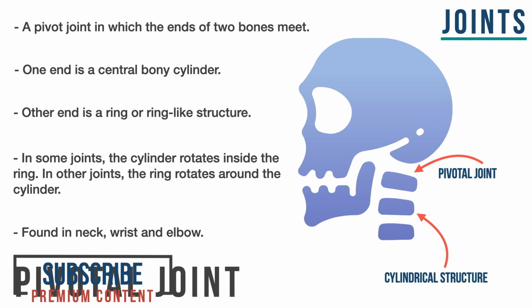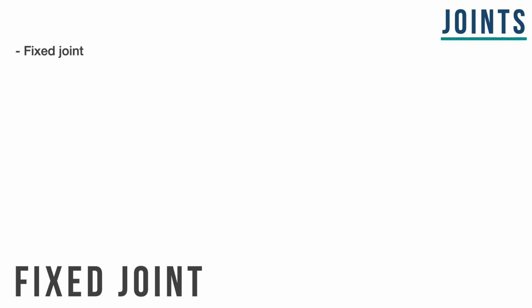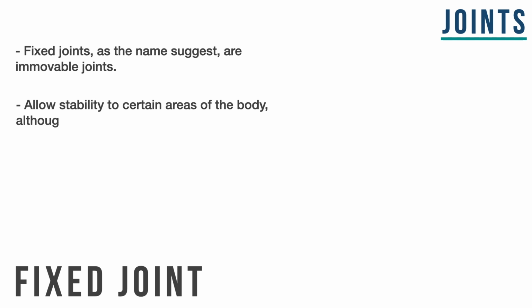The next type of joints are called fixed joints. As the name suggests, these are immovable joints, so they do not move by themselves, but they do provide stability to the concerned body part.